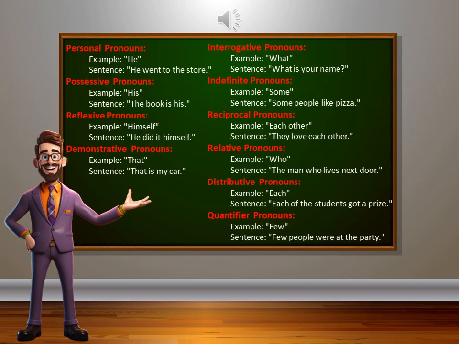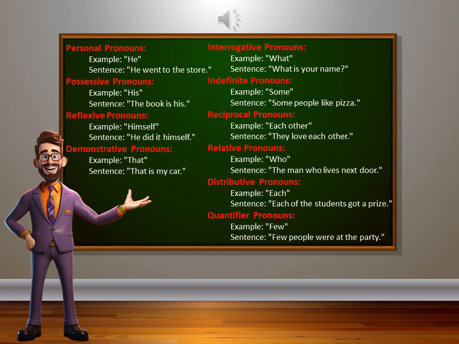Certainly. Here are examples of pronouns along with sentences that use them. Personal pronouns. Example: he. He went to the store. Possessive pronouns. Example: his. The book is his. Reflexive pronouns. Example: himself. He did it himself. Demonstrative pronouns. Example: that. That is my car. Interrogative pronouns. Example: what? What is your name?